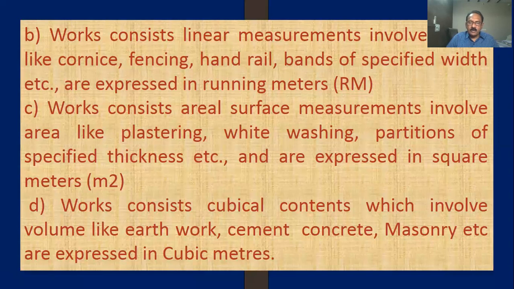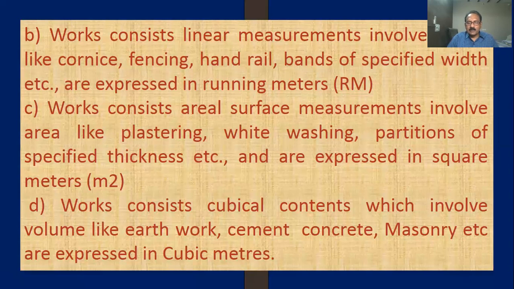Third is surface measurement, meaning surface area in square meter. Plastering is one example, and whitewashing is also square meter.